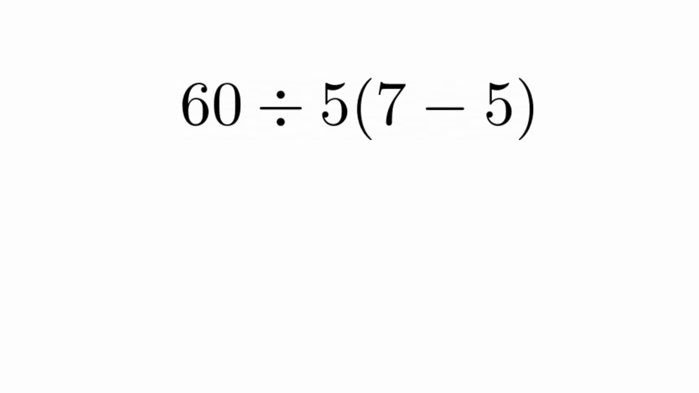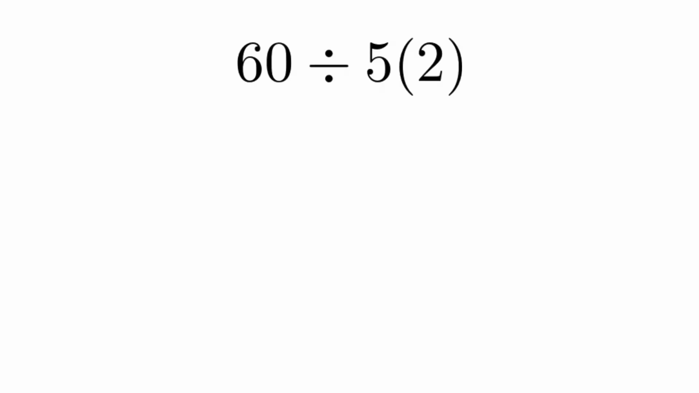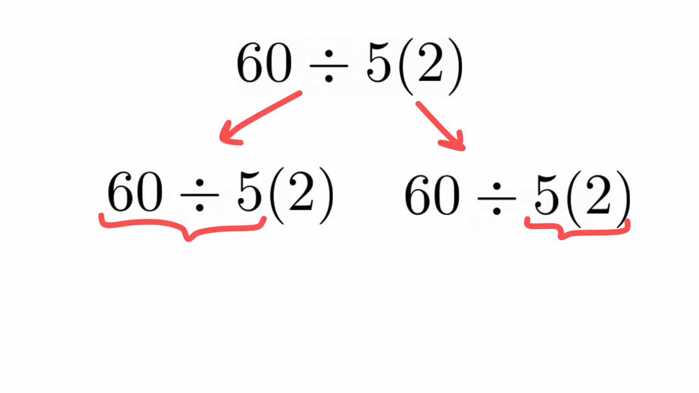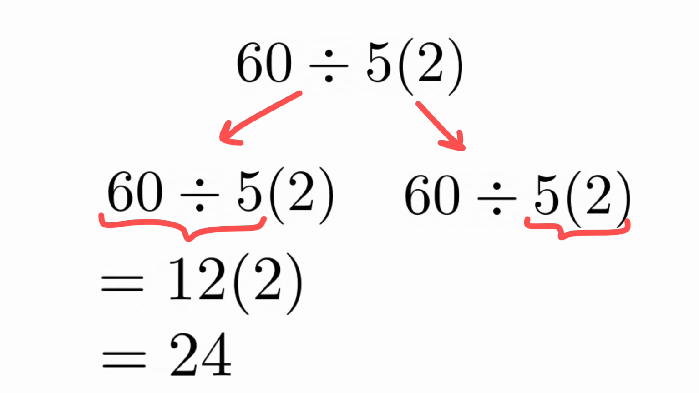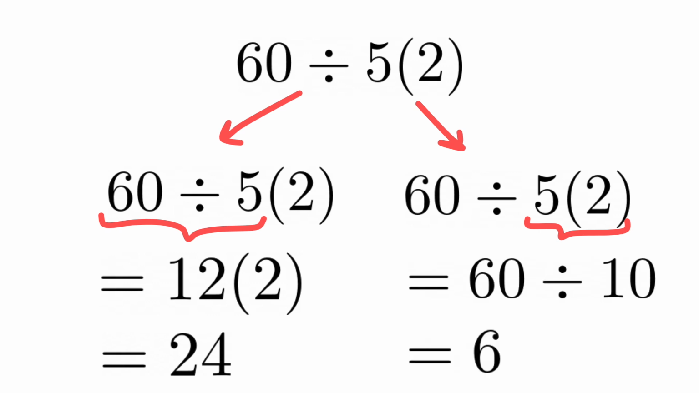Let me explain it a little further. To do this one, the first step is, there's no question about it. You subtract 5 from 7 to get 2. So the expression becomes 6 divided by 5, open parentheses, 2, close parentheses. And the question here is, do we divide first or do we multiply first? On one hand, if you divide first, you get 12 times 2, which is 24. If you multiply first, you get 60 divided by 10, which is 6. So which one is the correct answer?